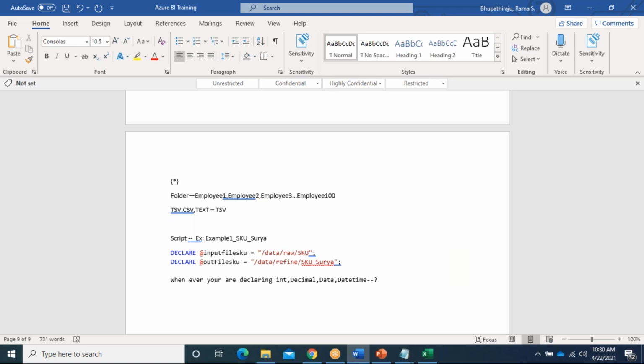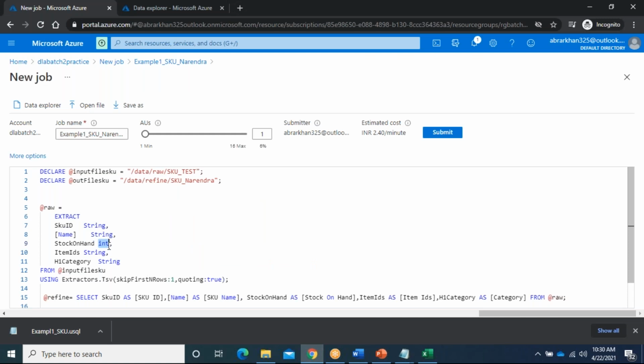If any null value is there, internally it will handle. So now I will correct the script and make it a question mark. Then I can name this one example 2 SKU null handling. Okay, after that I will download. Now you can see.